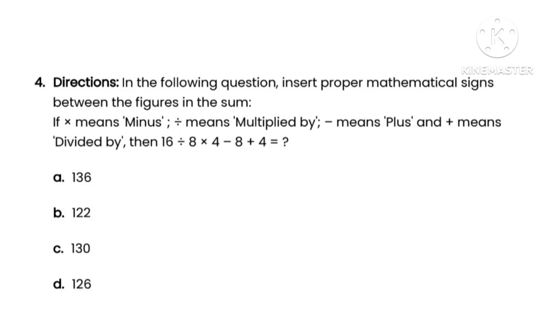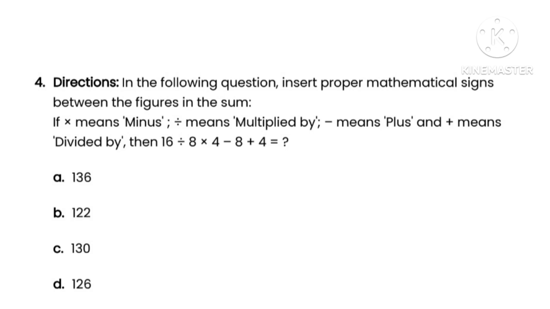So next question is question number 4. Here they have given directions. In the following question, insert proper mathematical signs between the figures in the sum. That is, divide means minus, multiplied by means divide, minus means plus, and plus means multiplied by. Then 16 divided by 8 is to 4 minus 8 plus 4 equal to what?